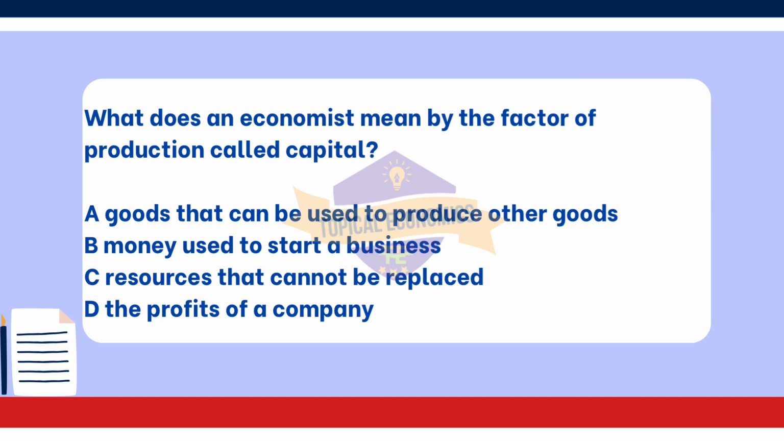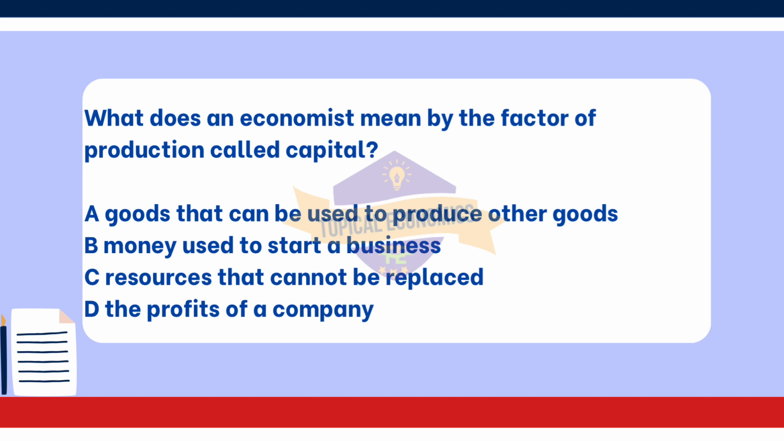What does an economist mean by the factor of production called capital? A. Goods that can be used to produce other goods. B. Money used to start a business. C. Resources that cannot be replaced. D. The profits of a company. This question is from year 2017 October-November version 3 paper. The correct answer for this question is option A.